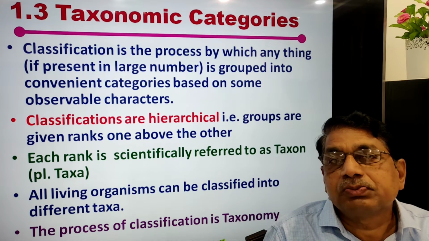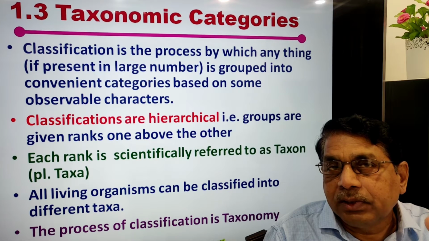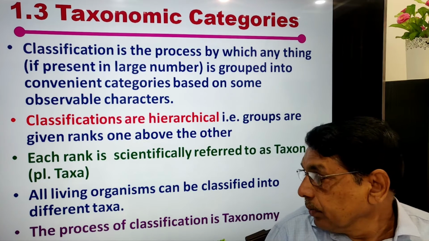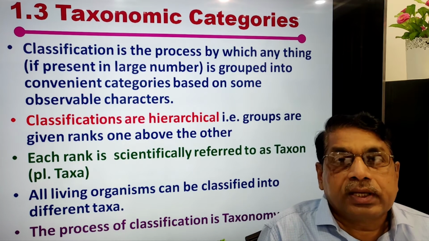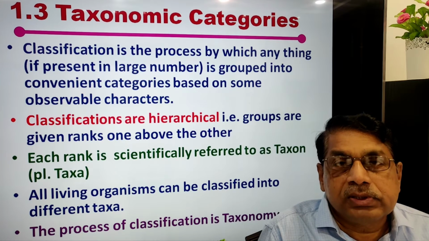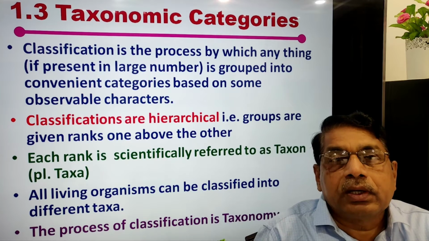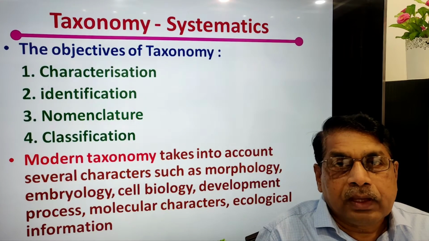First taxon is species, second taxon is genus, third taxon is family, like that. The process of classification is taxonomy. The main purpose of taxonomy is identification, nomenclature, and grouping, classification of the organisms.